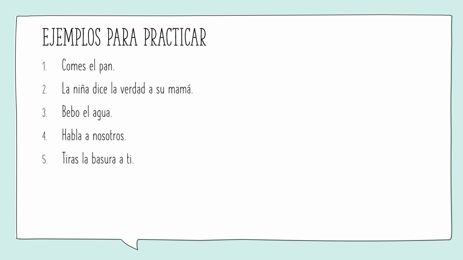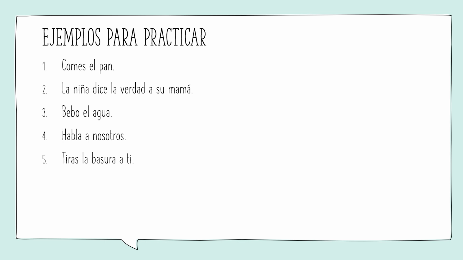All right, vamos a continuar con ejemplos para practicar. So if you have a second, you're watching this video, go ahead and pause this. I want you to change 1 through 5 from the sentences into ones that use those indirect and direct objects, just like we did on the previous slide where I took you through that statement of tiro la pelota a ti, and we changed it into te la tiro. We want to do that same idea with these.